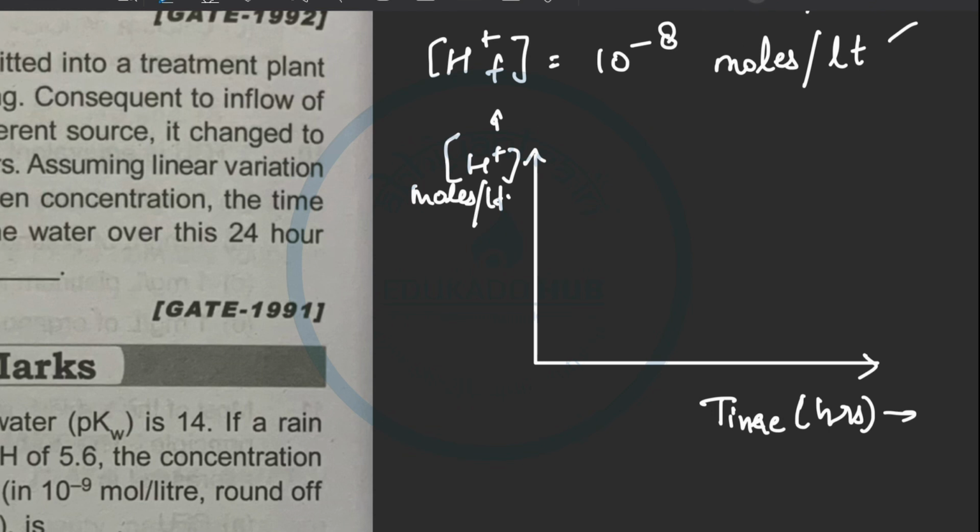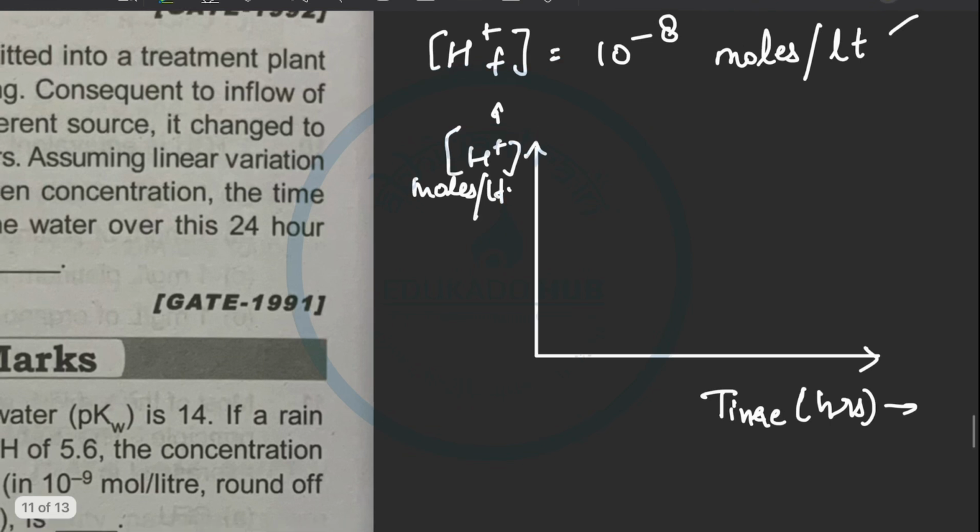they say that it is decreasing from 10 to the power minus 6 to 10 to the power minus 8. Right? Approximately this much in 24 hours.